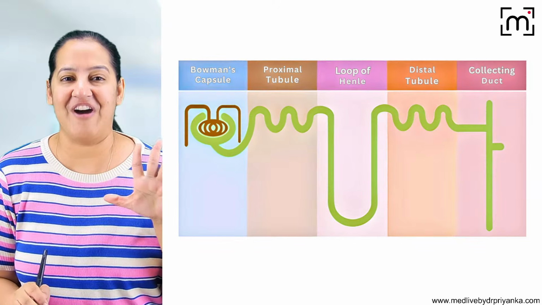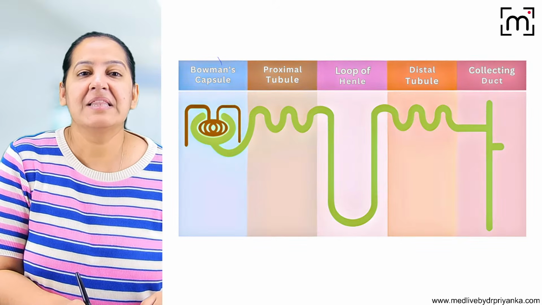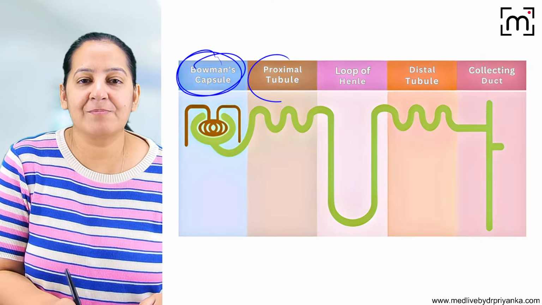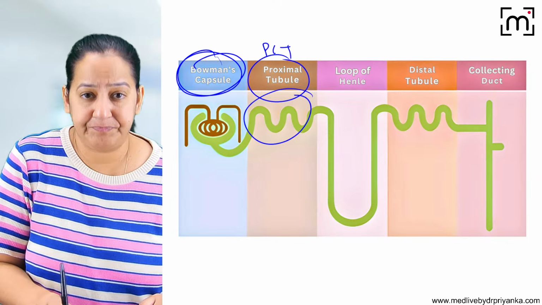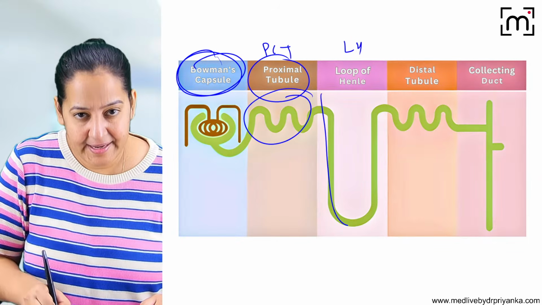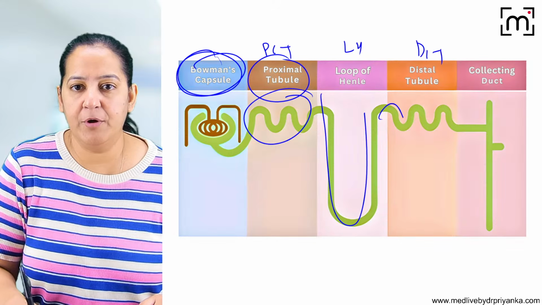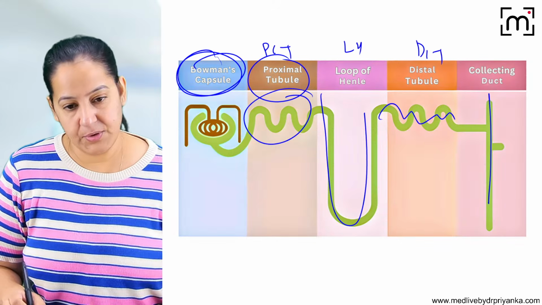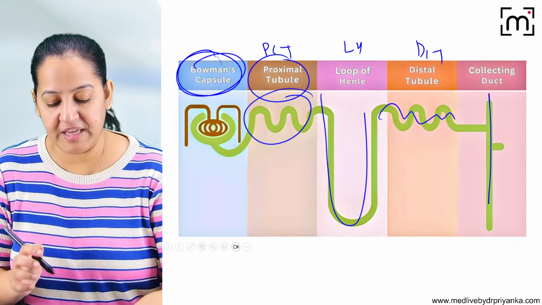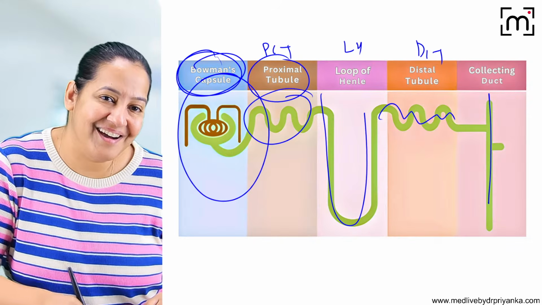So in the nephron, there are 5 parts. What are the 5 parts of nephron? This is Bowman's capsule. This is proximal convoluted tubule. This is loop of Henle. This is distal convoluted tubule. And this is collecting duct. Here the most important thing for us to understand is the glomerulus.